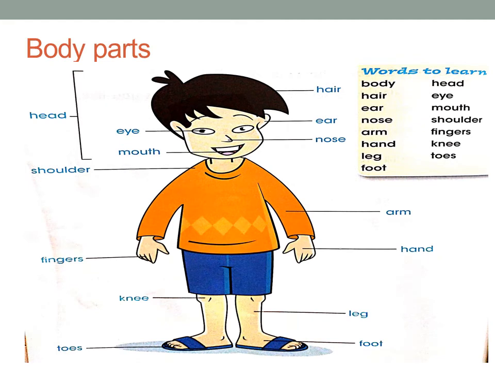So, we have to revise now the body parts. You remember the body parts, right? We have here the head, shoulders, knees, and toes, right? And we have the foot, leg, hand, arm, nose. This is inside our head: hair, ear, eye, mouth, and nose, right? So you have to remember the body parts.